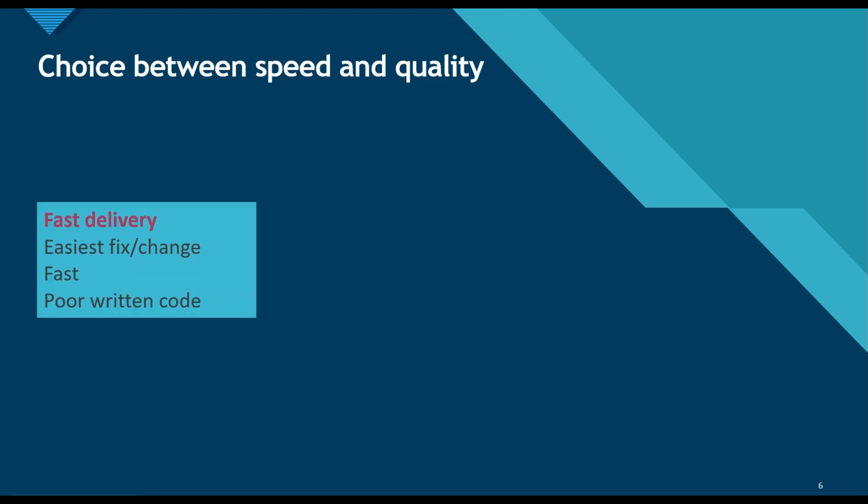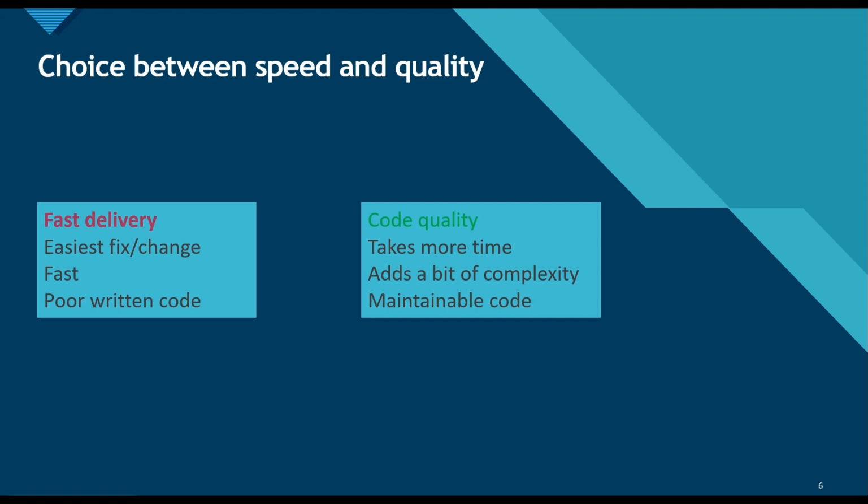Whenever we have a bug fix or a fast delivery to make, we always choose the easiest fix or change, because it's fast, so it results in poorly written code. Whereas if we focus on code quality, it takes some more time and adds a bit of complexity, but in the end it results in maintainable code.